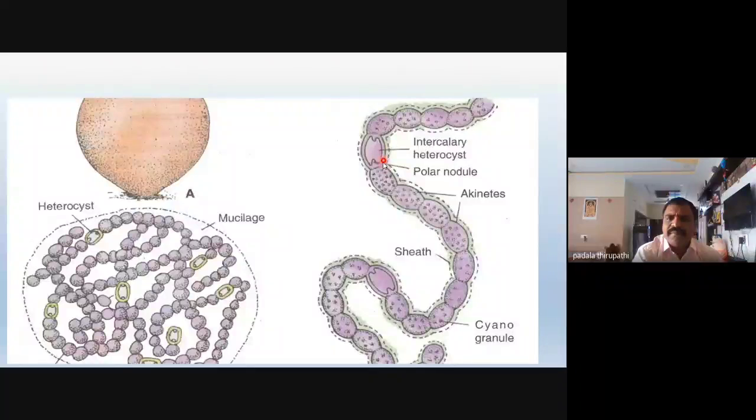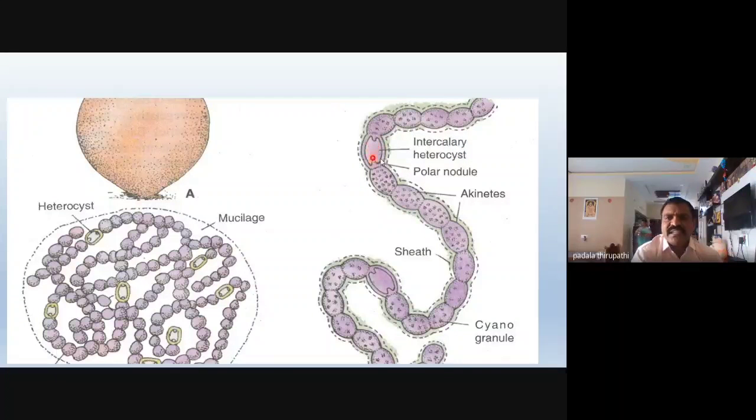In the middle part of the trichome there is a special type of cell, a non-chlorophyllous cell, which we call the heterocyst. A heterocyst present in the middle part of the trichome is called an intercalary heterocyst.